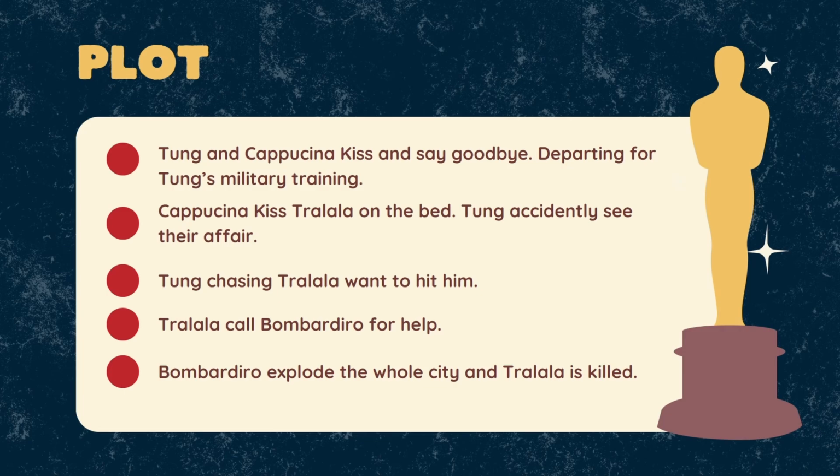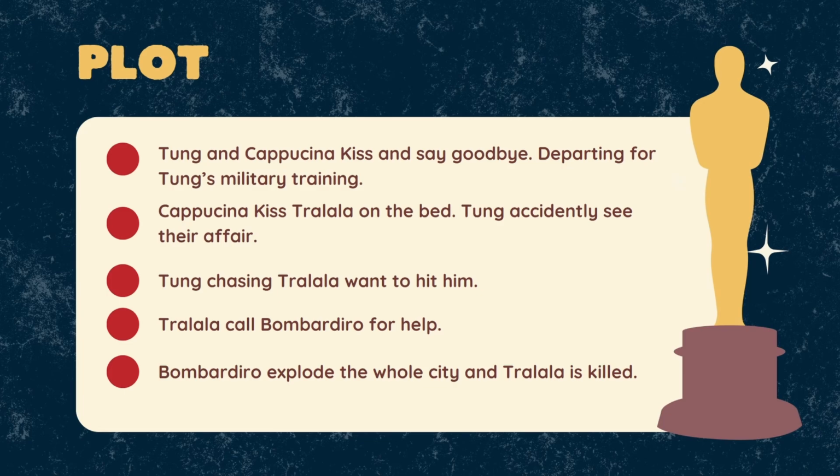Next one is plot. We have 5 plots in our movie. The first one is Tung Tung Tung Sahur and Ballerina Cappuccina kiss and say goodbye, because Tung Tung Tung Sahur is departing for military training.